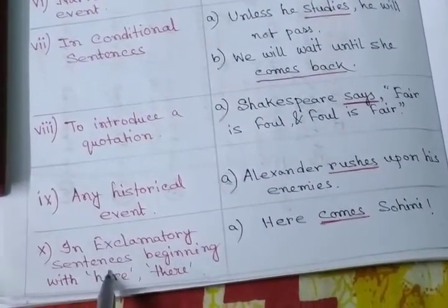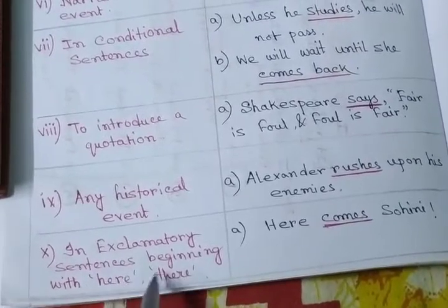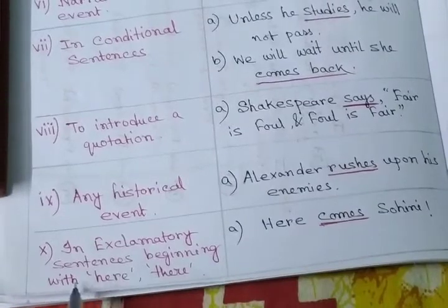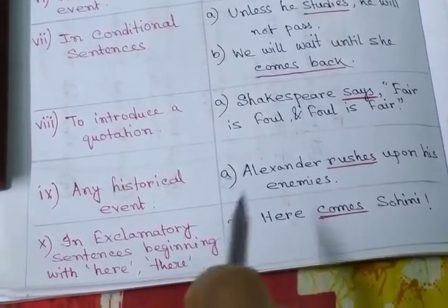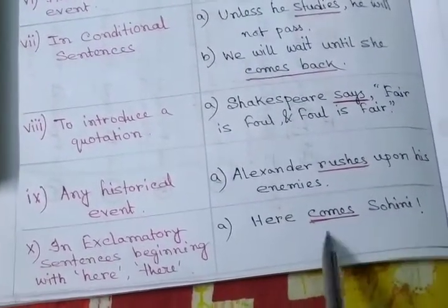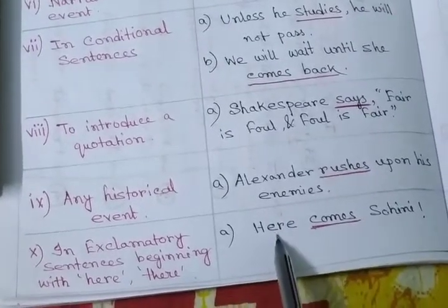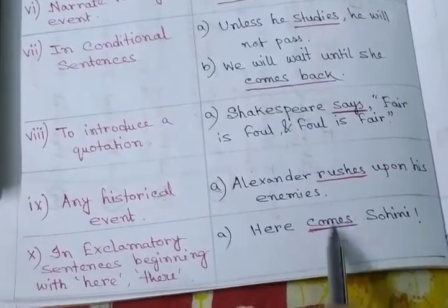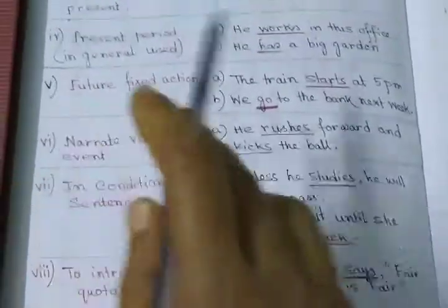And exclamatory sentences beginning with here or there. When exclamatory sentences begin with here or there, for example, here comes Sohini. The sentence starts with here. That's why the verb here, comes, is in this tense. So these are the basic rules